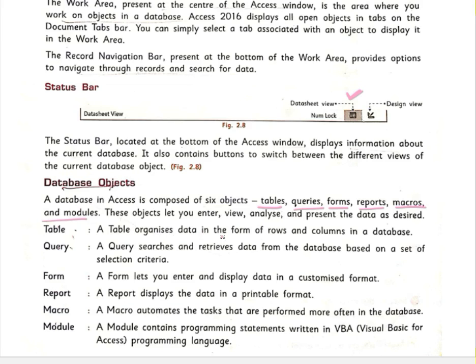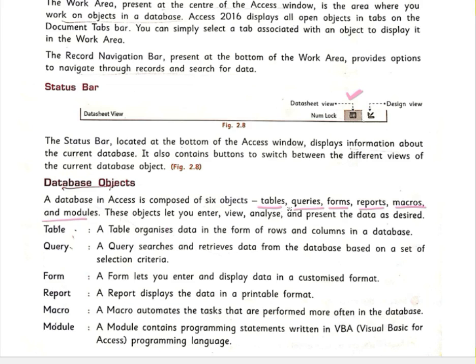A table organizes data in the form of rows and columns in a database. So this table will organize all the data you have put in, in the form of rows and columns. Then a query searches and retrieves data from the database based on a set of selection criteria. Suppose we have huge data and you want to find a particular detail in it, then you can search for it using a query.